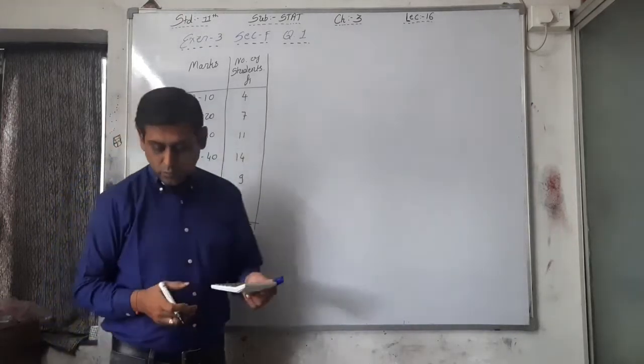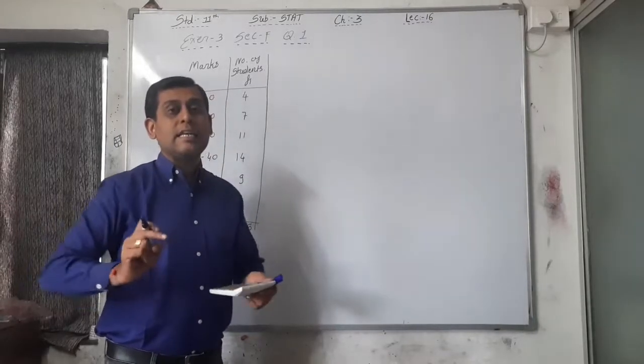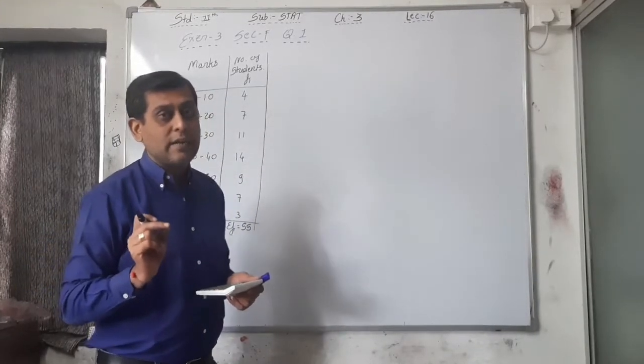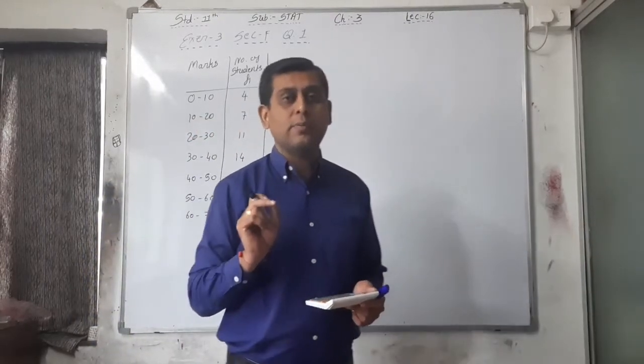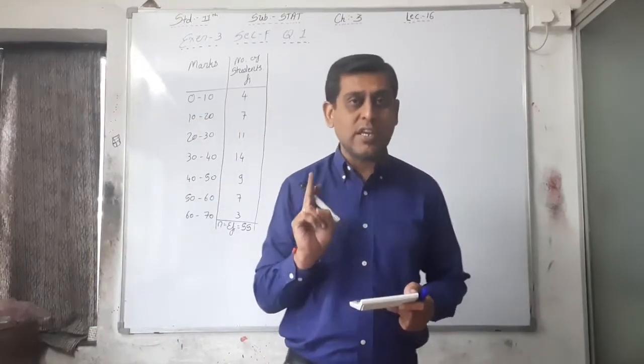Now you have to find out D3 and P95, and for both you just have to prepare one column, that is cumulative frequency, nothing else.